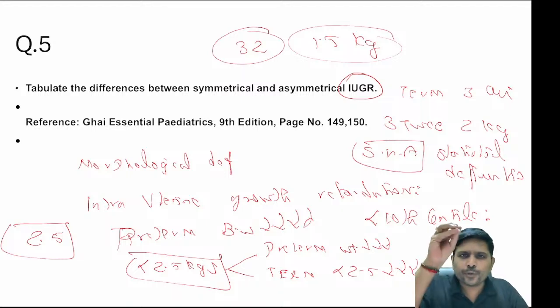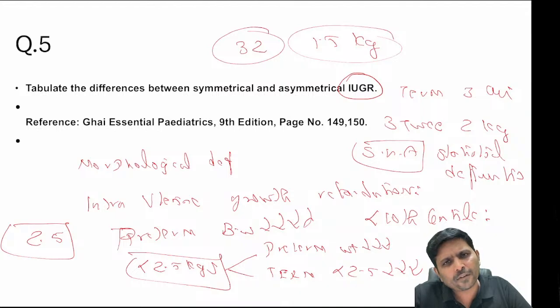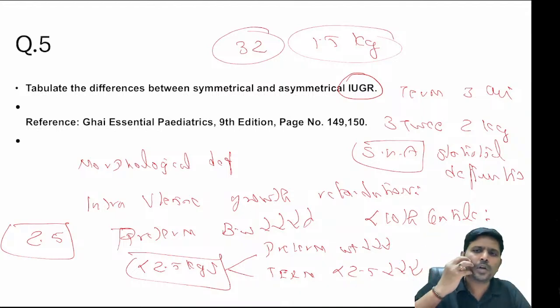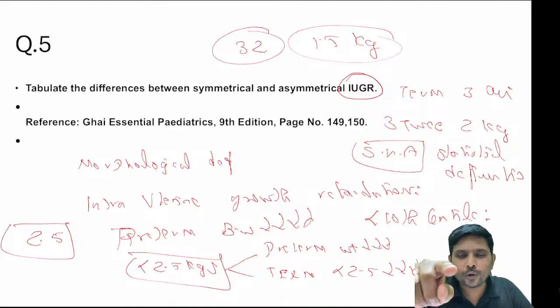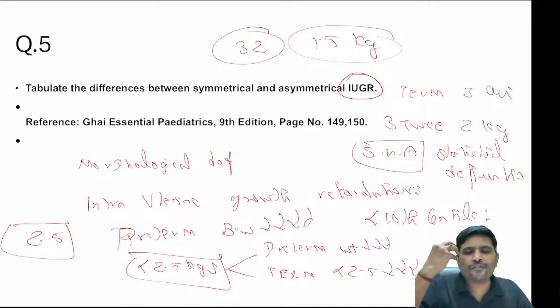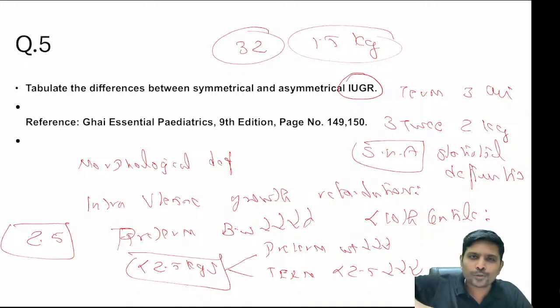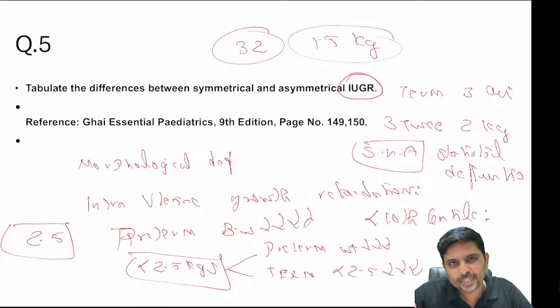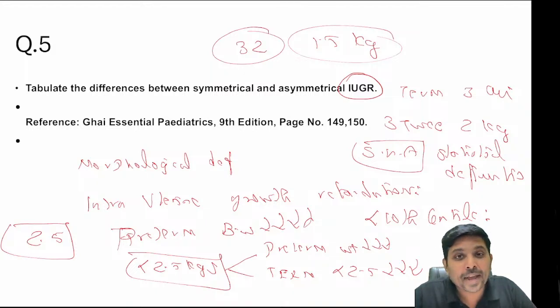Very simple. When you are not given any food properly, what will happen to you at the end of 15 to 20 days? You will lose all your buccal pad of fat. You will lose all the fat present in the gluteal region. So when you lose all your buccal pad of fat, you will look like this. This is called monkey facies. When you lose subcutaneous fat in the gluteal region, you will have folds of skin in the gluteal region. That is called baggy pant appearance.